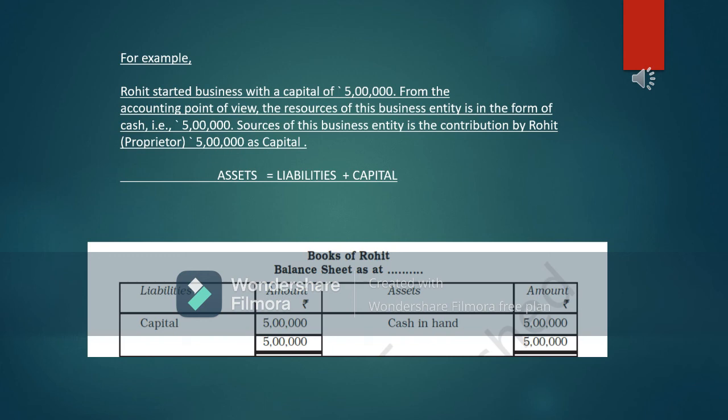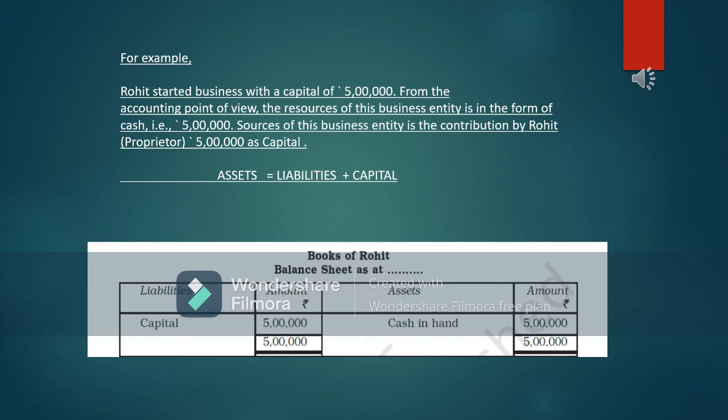So first of all, we should think in which form the proprietor is introducing the capital in the business. Here it is in the form of cash. So Rohit has introduced cash of 5 lakh rupees to start his business. That is the capital from the business perspective. The source of this business entity is the contribution by the proprietor Rohit, 5 lakh capital.